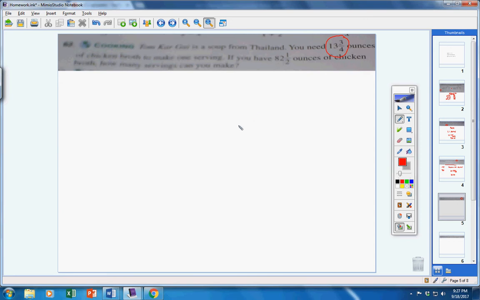Well, guys, come on, think about it. We're taking 82.5, okay, and we're dividing it up into 13 3/4 ounces, because every 13 3/4 ounces that I have is one serving. So what I have is 82.5 divided by 13 3/4.